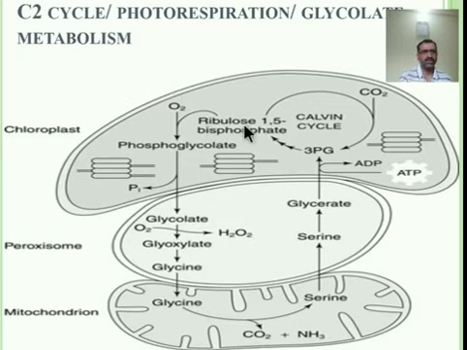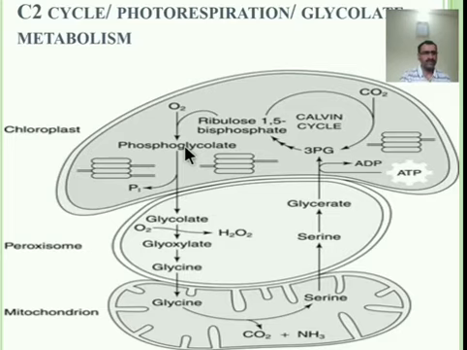Okay, this is the active site of the Rubisco, and in these circumstances the enzyme works as an oxygenase instead of the carboxylase. If CO2 is there, then the carboxylase enzyme is active, but here O2 is there, so the oxygenase enzyme acts, and phosphoglycolate is produced in this reaction, besides the production of PGA.